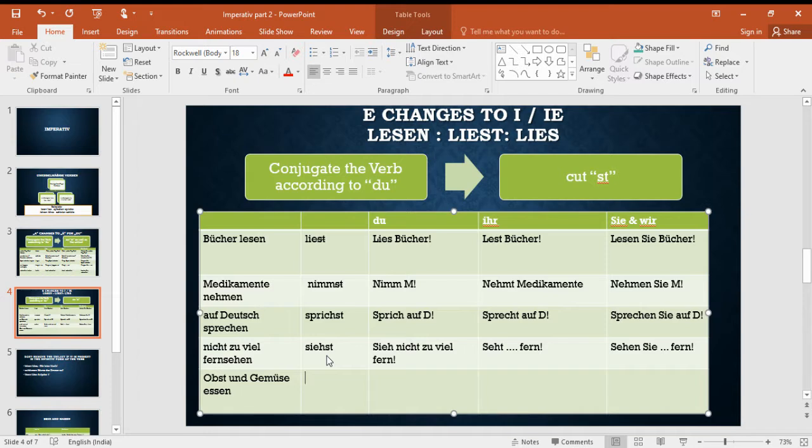Then, Obst und Gemüse essen. Essen again. Conjugation is isst. Do not cut this st. Again here if you see, double s is there in the root of the verb. So you cannot cut that. Okay. So we'll keep double s. We'll cut only t. So it becomes iss. Iss Obst und Gemüse. Here conjugation of essen for ihr is esst. So esst Obst und Gemüse. And here, essen Sie or essen wir Obst und Gemüse. Okay, simple.